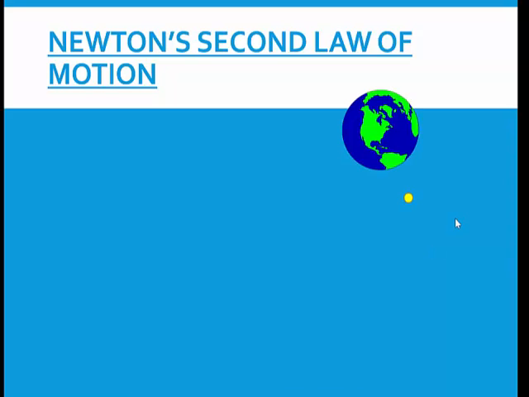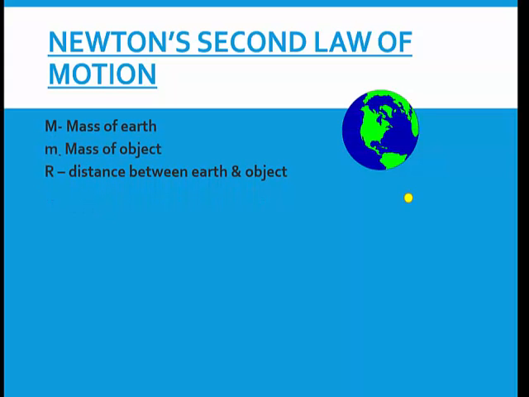What we have done is we have considered Earth. Let's say this one that you see here is Earth, and you have an object here. It can be any object, a ball or a person or a thing, anything. The mass of the Earth is capital M. Small m is the mass of this object, the yellow dot that I have shown here. And let's say the distance between the Earth and the object is r. You can take anything, you can take d also. Need not be r.